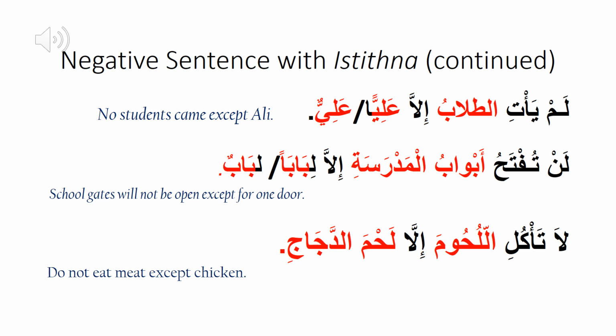As for the third example, لا تأكل اللحوم إلا لحم الدجاج. The sentence again is negative with article لا. Mustasna اللحوم is mentioned. Therefore, mustasna min لحم الدجاج can be mansub as an object of the verb تأكل, or again can be mansub because of the istisna article إلا.